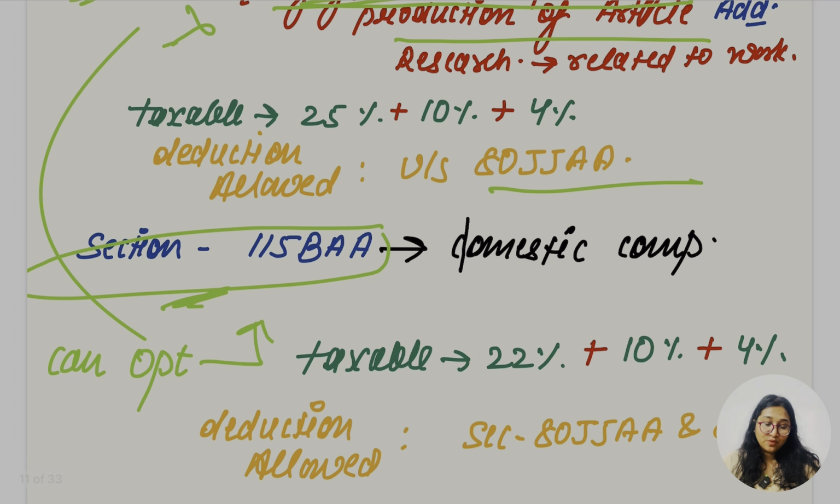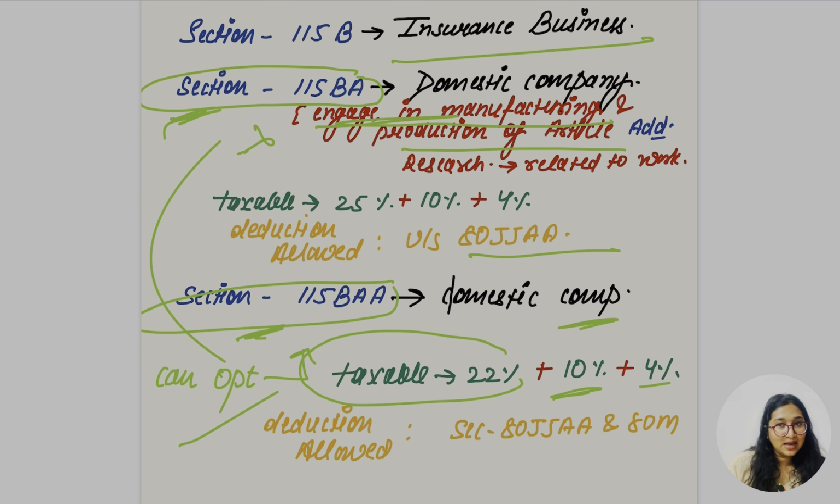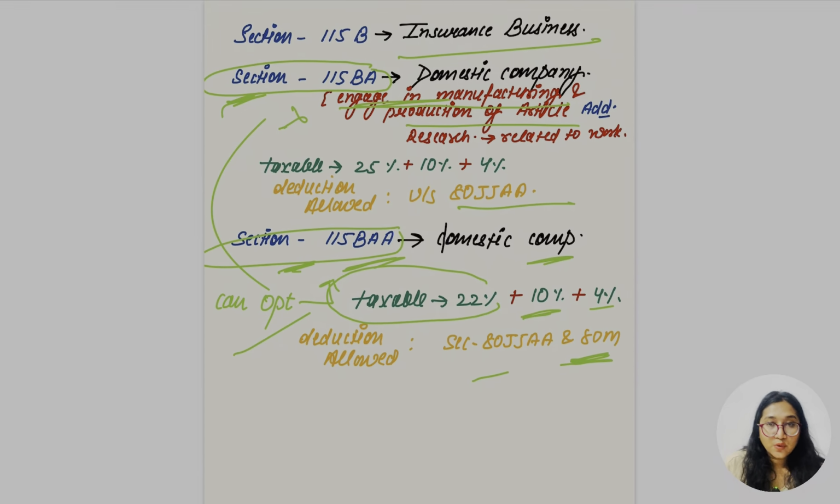Let's go to section 115BAA, which is for domestic companies. The company can opt for this or that; they have the options. What is the taxable rate? 22%, and the surcharge is 10% and 4%. Deductions would not be allowable in both cases, but one additional deduction is allowed, which is 80M. Companies opting for 115BAA can go for this additional benefit of 80M. Hope this was clear to you.